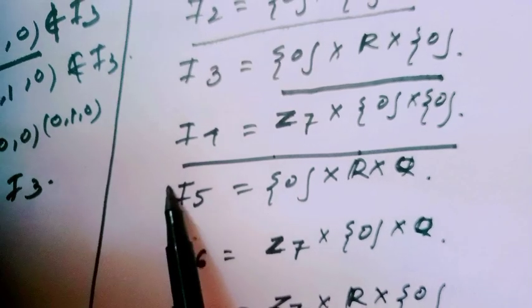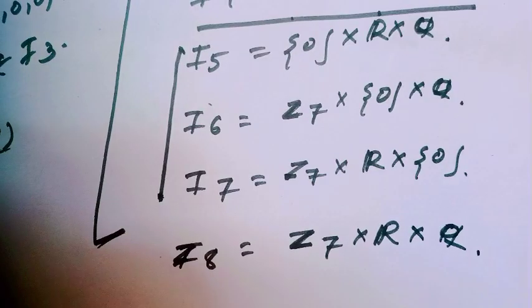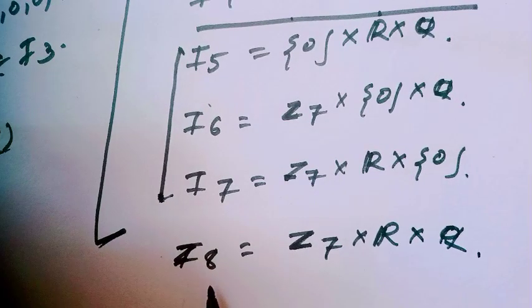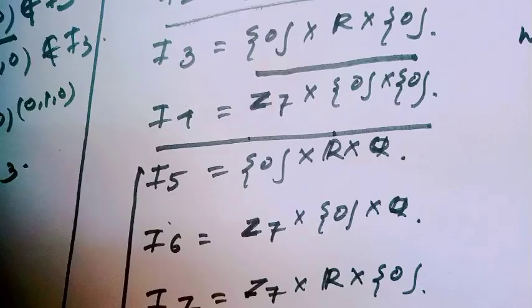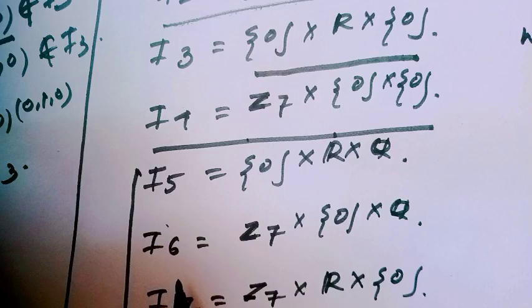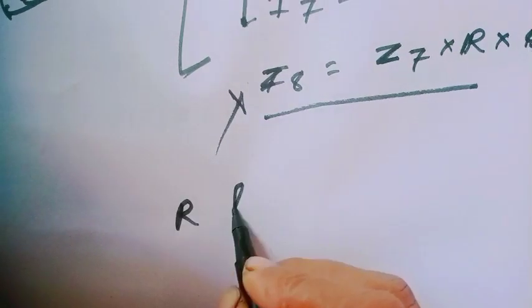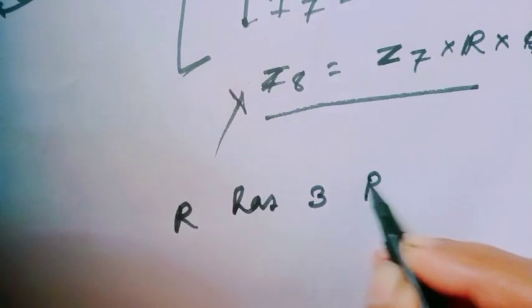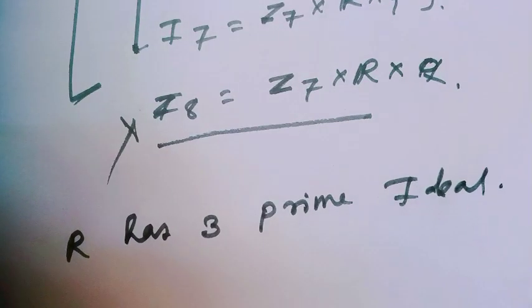The only prime ideals are I5, I6 and I7, because the whole ring is not a prime ideal. And this is a prime ideal, the same as for Q cross C. That means this ring R has 3 prime ideals. Are you getting it? Well, we'll see a very important topic about prime ideals.